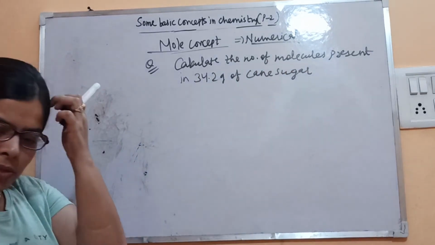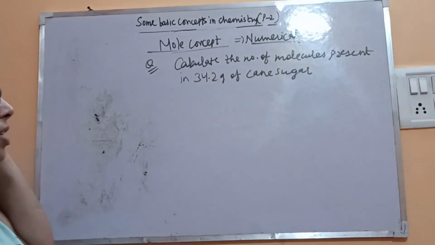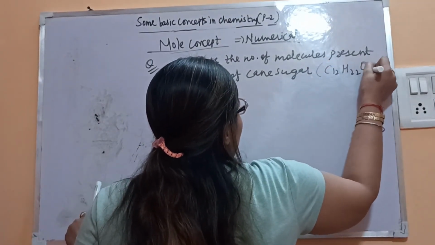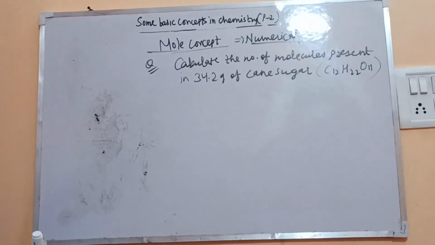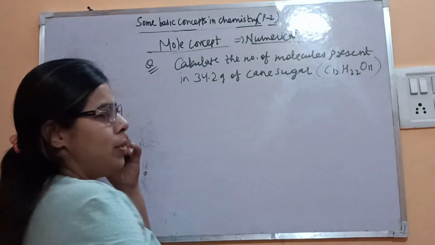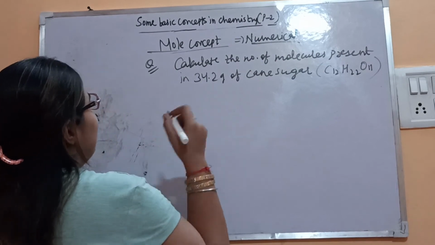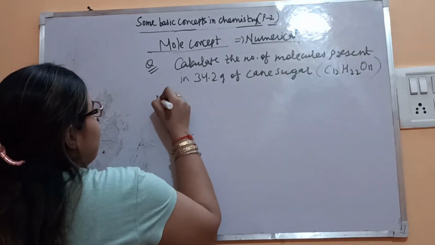Cane sugar is known as sucrose. The formula is given as C12H22O11. You have to calculate the number of molecules. So let's apply the formula, or you can also apply the unitary method, whichever you find comfortable. So let's solve it.